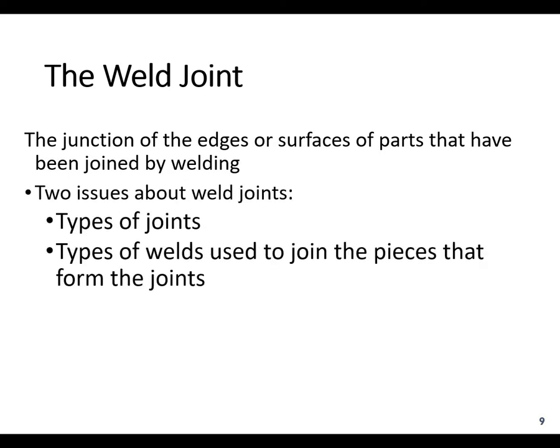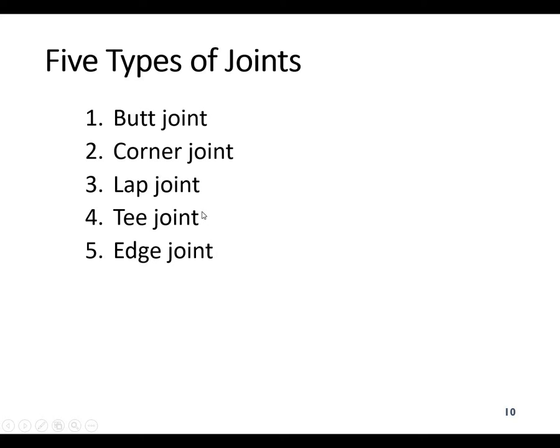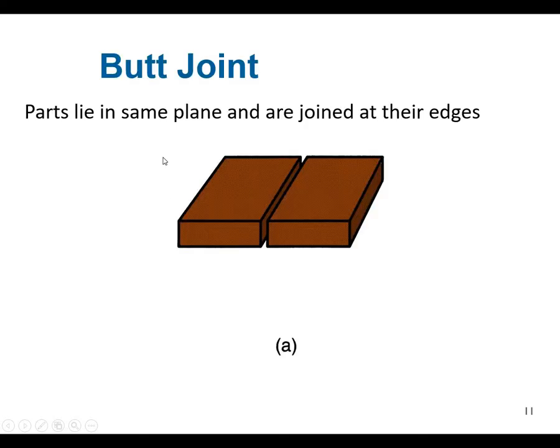Two issues normally come under the discussion on the weld joint: what is the type of the joint, and what is the type of the weld used to join the pieces. So we will study first of all the types of the joints. We normally have 5 types of joints: butt joint, corner joint, lap joint, T-joint and edge joint. First of all, we study the butt joint.